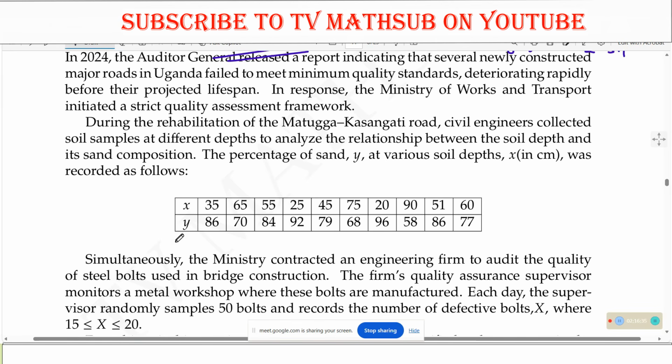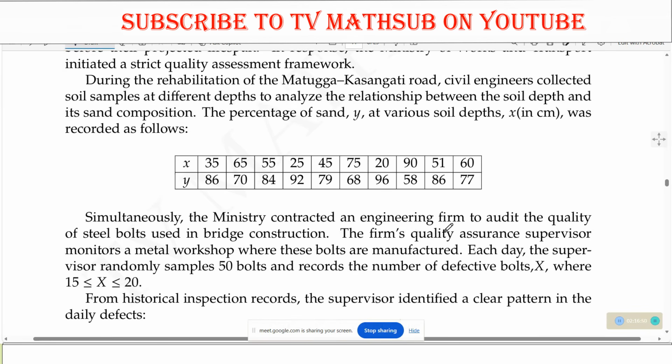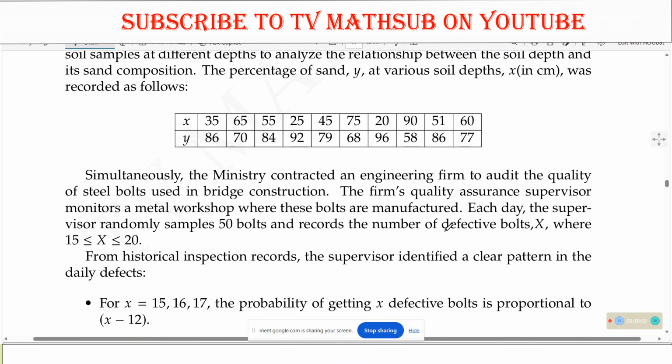Now, simultaneously, the ministry contracted an engineering firm to audit the quality of steel bolts used in bridge construction. The firm's quality assurance supervisor monitors a metal workshop where these bolts are manufactured each day.